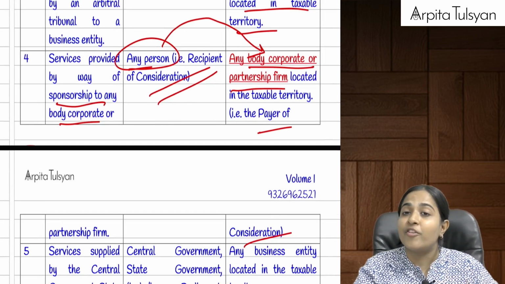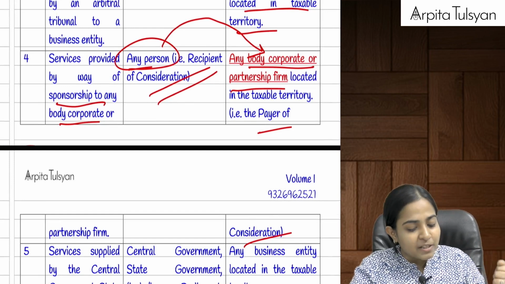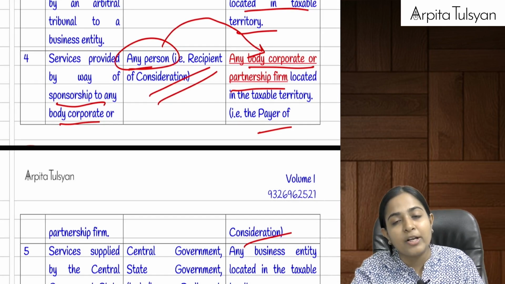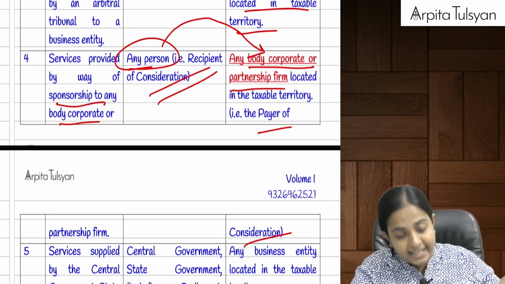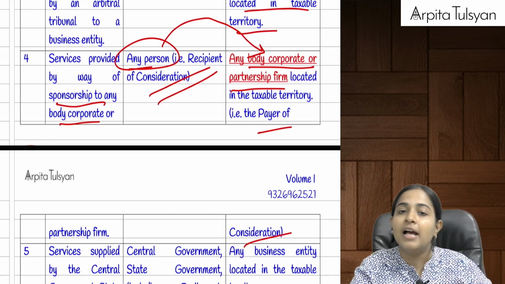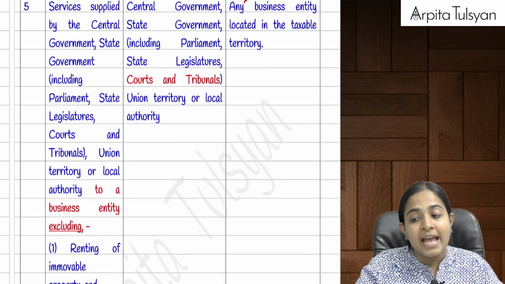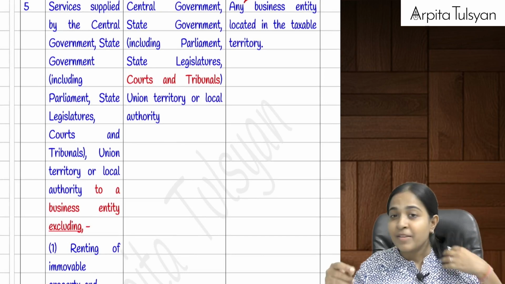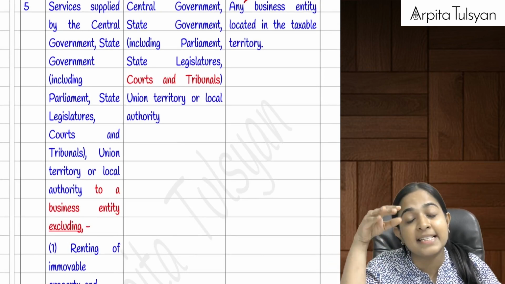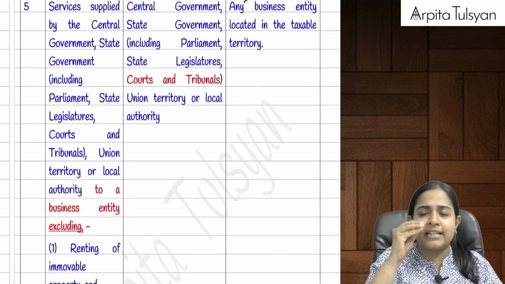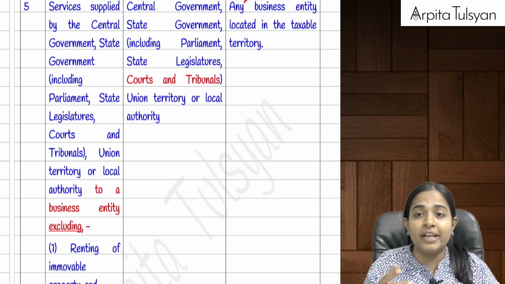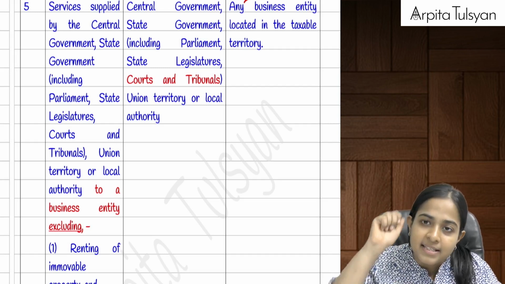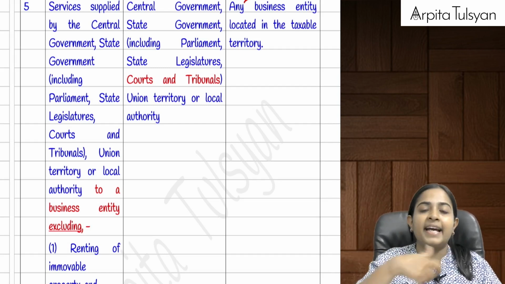Then normal forward charge will be applicable. But if the sponsorship services have been taken by a body corporate or a partnership firm located in the taxable territory in India, then reverse charge mechanism will be applicable. Now these points become very crucial, especially at CA Inter level because they test this, and even at final level, because if they tweak a single word, the entire answer changes.